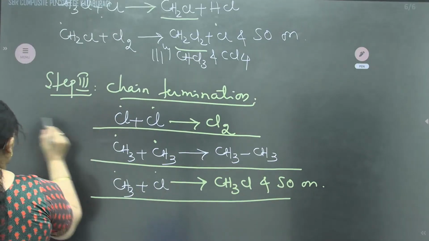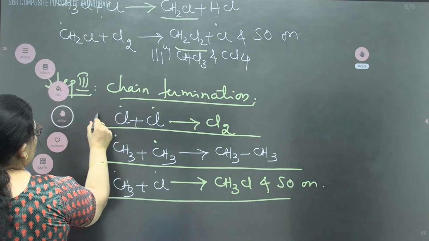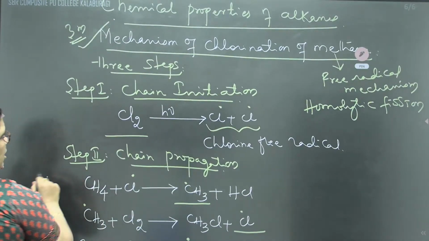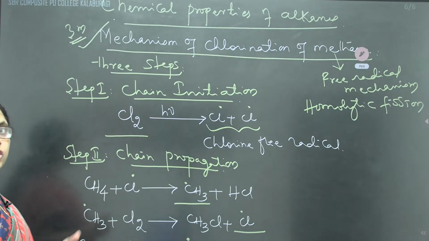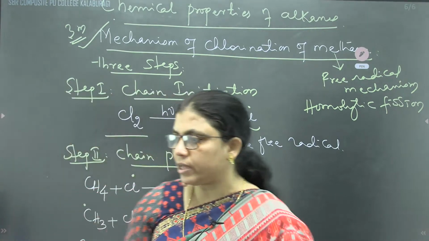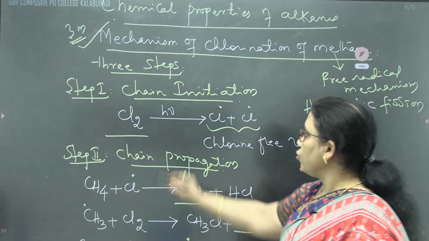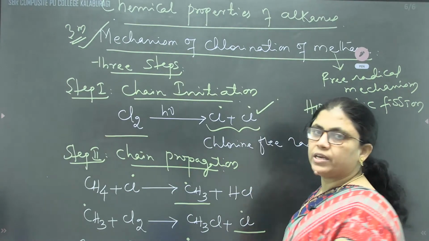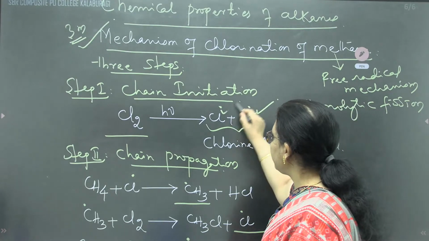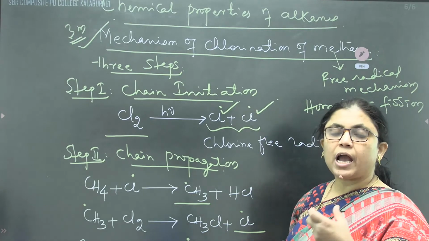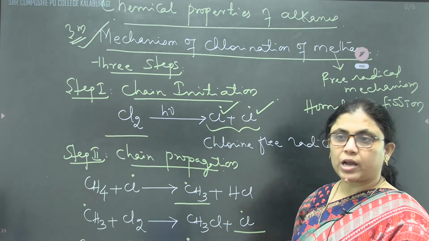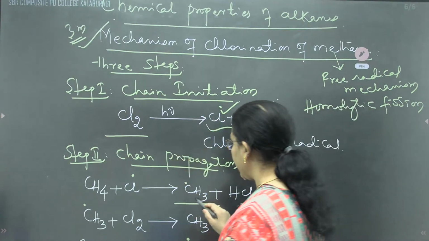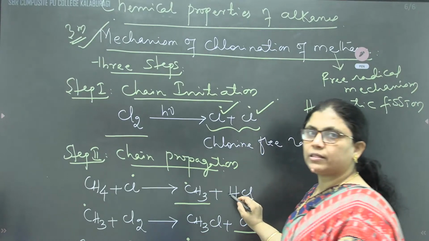Let me repeat the mechanism here. Look over here. The mechanism involves 3 steps. In chain initiation, the reaction has to be started. How can the reaction be started? Chlorine on photochemical reaction produces chlorine free radicals. These chlorine free radicals are very active and paramagnetic in nature, as we said. They are reactive species. They combine with methane to form methyl free radical with HCl.